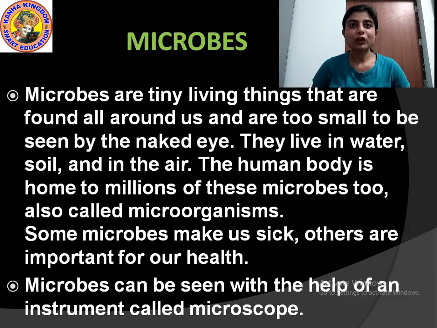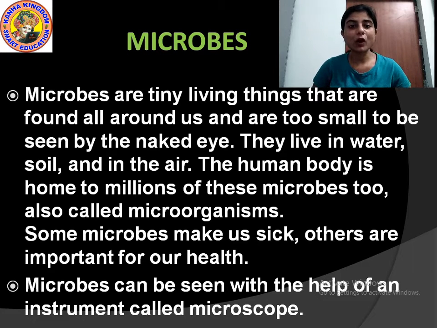Microbes are tiny living things that are found all around us and are too small to be seen with the naked eye. These are very tiny organisms that are present everywhere in our surroundings, in our body, in the environment around us, everywhere.